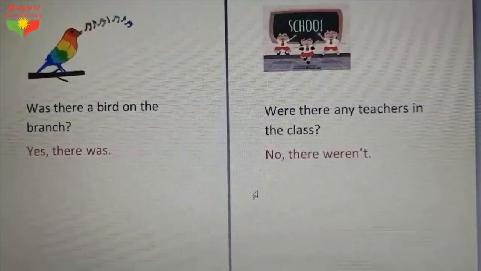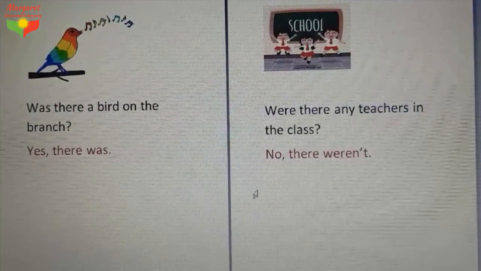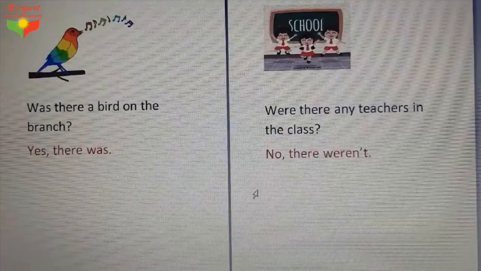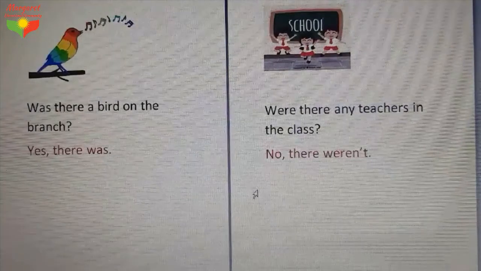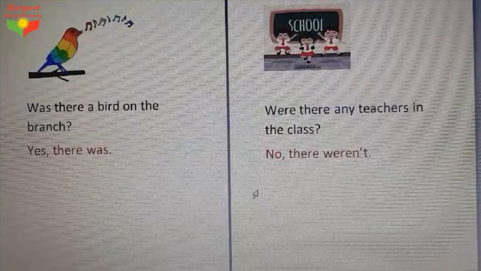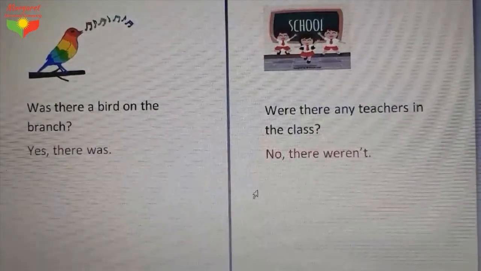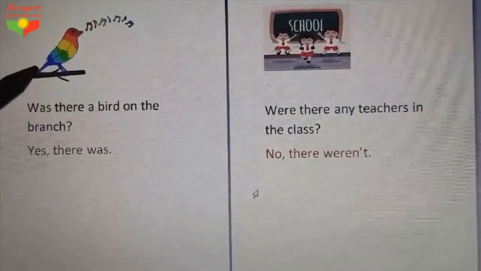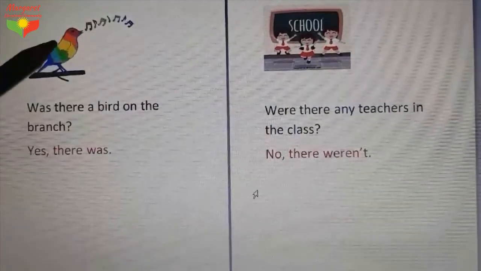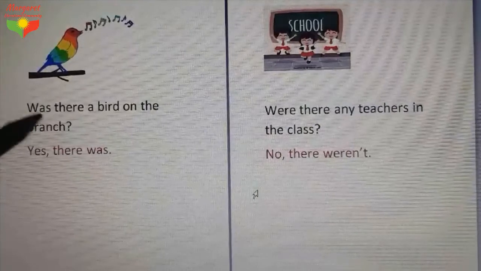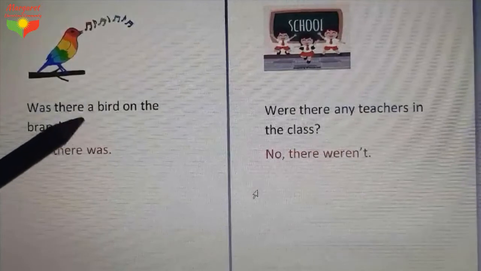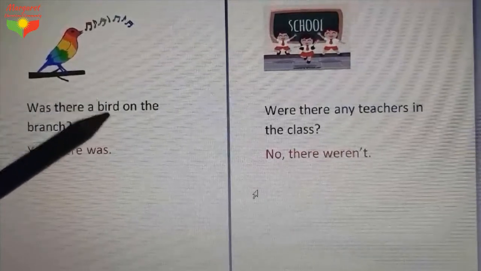Dear students, so now pay attention very well. We have two pictures and I want to explain more about our subject, which is how you can ask a question by using was there and were there. Okay, we have two pictures. Let me explain each one. In the first picture we have a branch and there's a bird on that branch, and if you look, the bird is singing and it's a colorful bird as well. So I asked a question in this way. I said, was there a bird on the branch? Was there a bird on the branch?